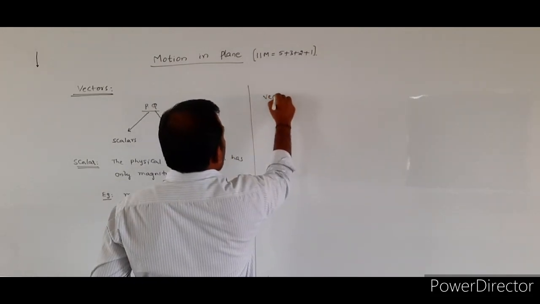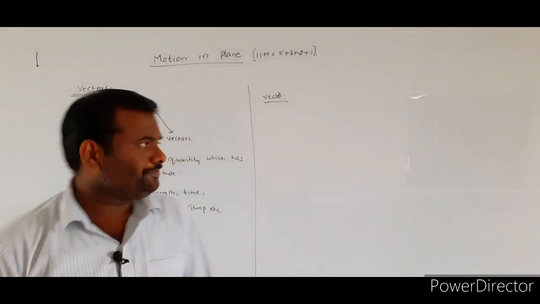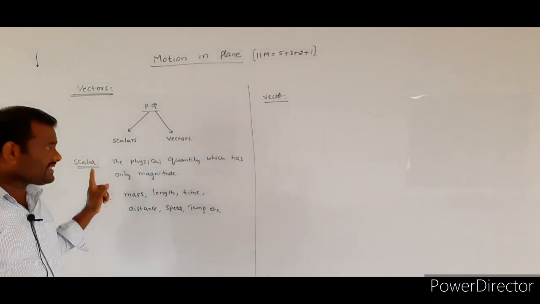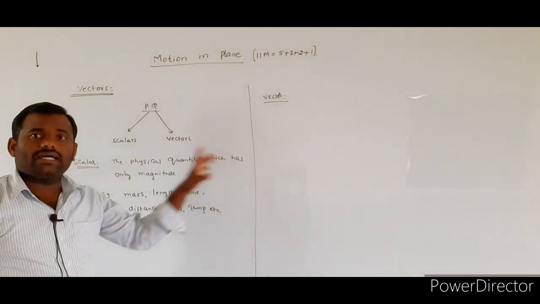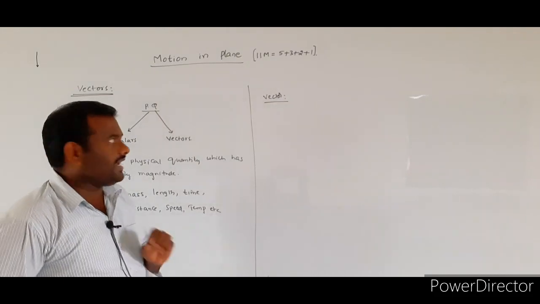Next one is vector. So how can we define a vector quantity? In the case of the scalar, the physical quantity which has only magnitude, such type of quantities we are calling scalars.